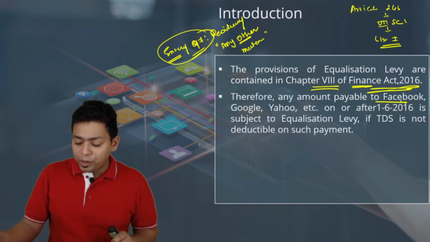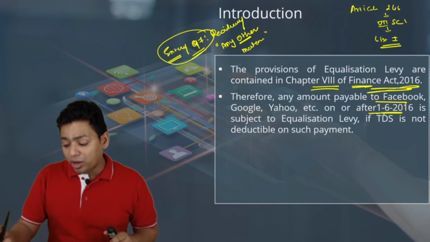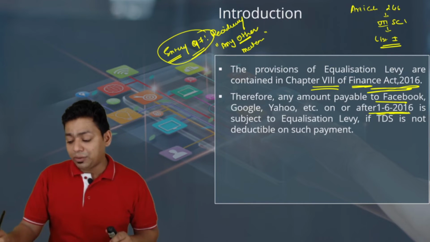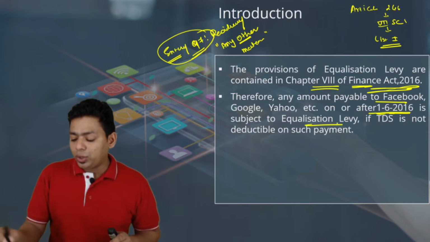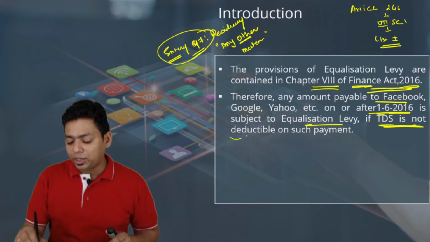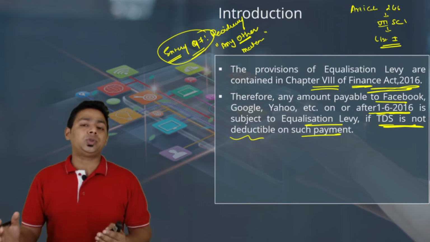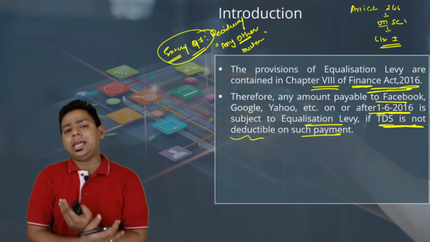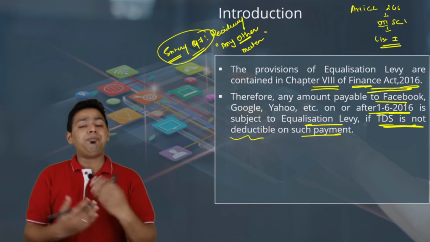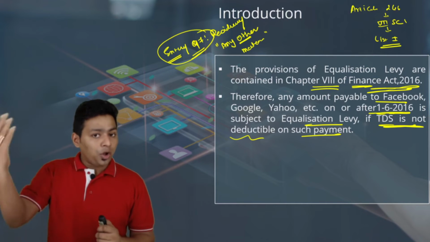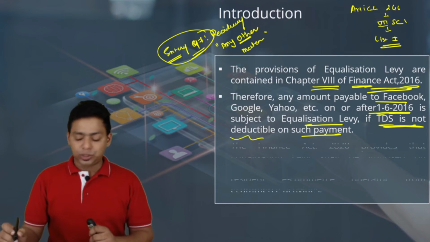Therefore, any amount payable to Facebook, Google, Yahoo, etc. on or after 1st June 2016, this is the effective date, is subject to equalization levy if TDS is not deductible on such payment. Obviously, if TDS is deducted, we are not supposed to levy both the taxes. So when TDS is deducted, it is taxed in India. If TDS is not deductible, then that non-resident will be subject to equalization levy.